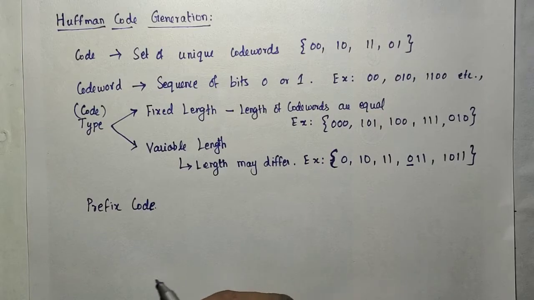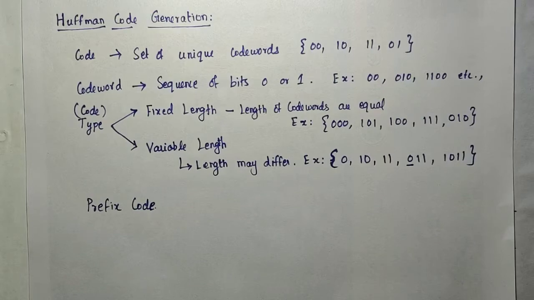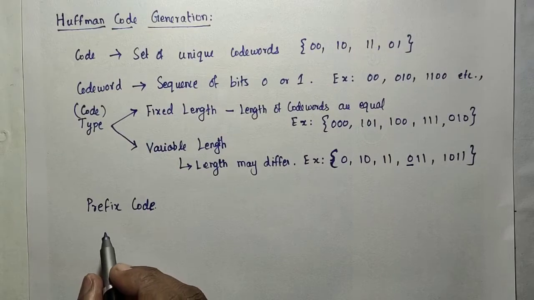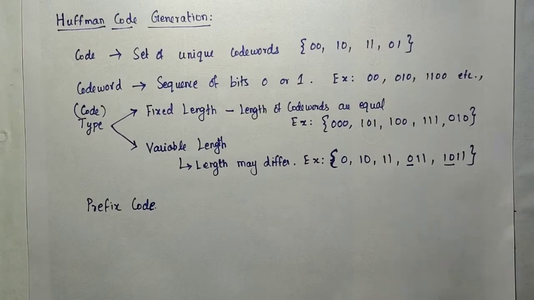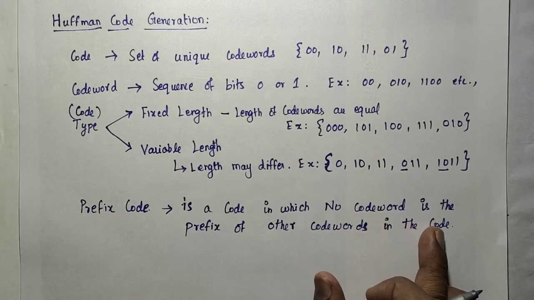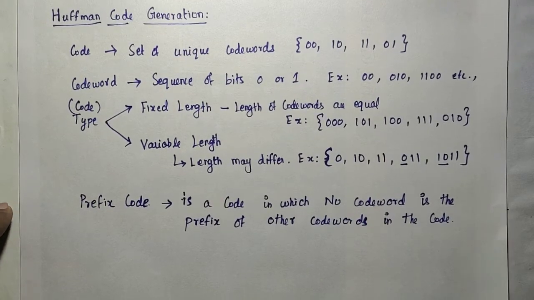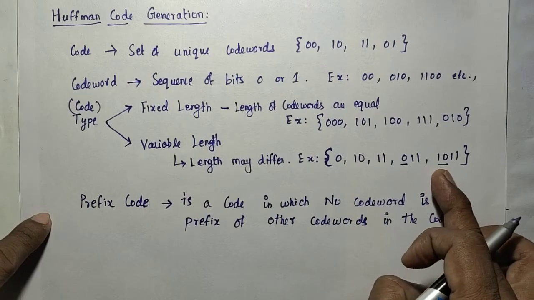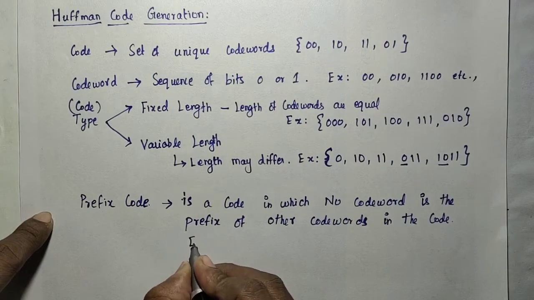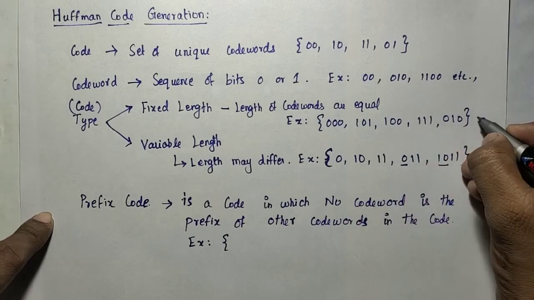So what is the purpose of the prefix code? I will explain that in an example. So be clear in the definition. What is a prefix code? It means no code word is a prefix of any other code word. That is the definition: a code in which no code word is a prefix of other code words in the code. So this is not an example for the prefix code. Example, this is the prefix code.